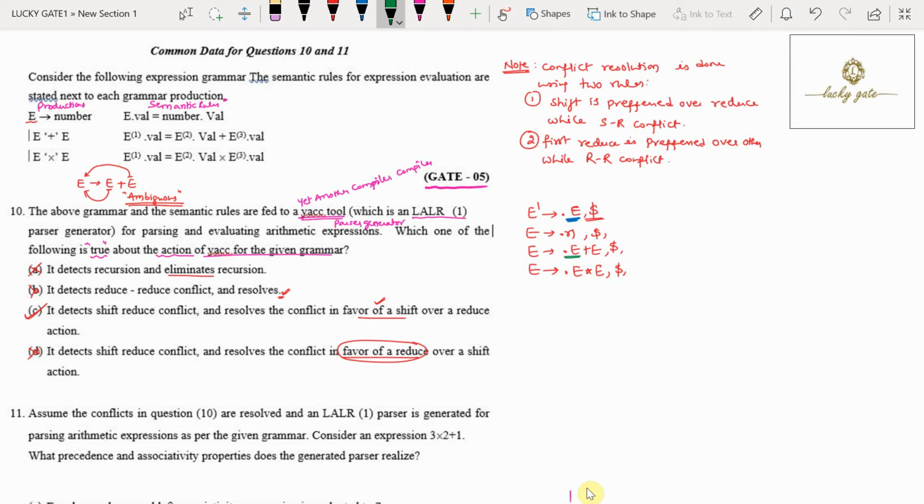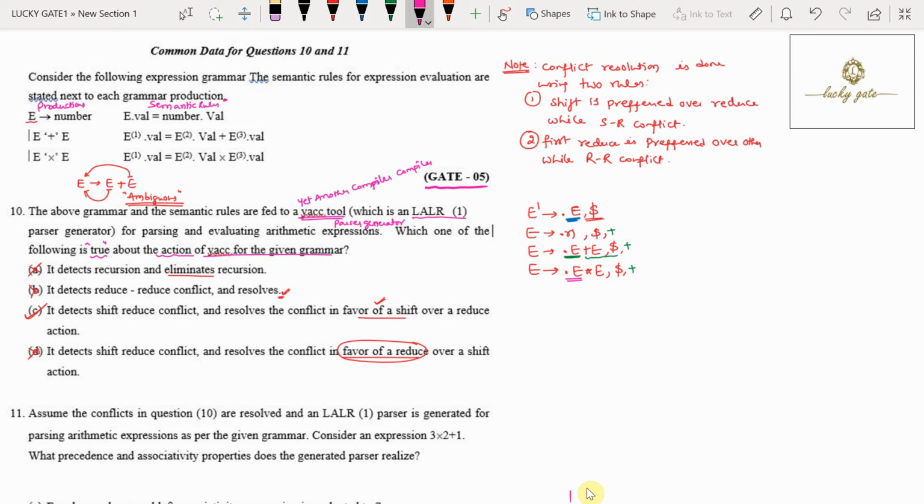Because dot E is there, based on this E, again we have to add these three productions. For these three productions, what will be the lookahead? The lookahead should be what that E follows, that is plus. So plus is also to be added as a lookahead to all three productions. And also observe dot capital E is there, means again we have to add these three E productions.